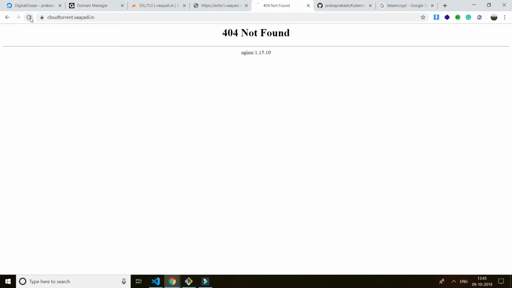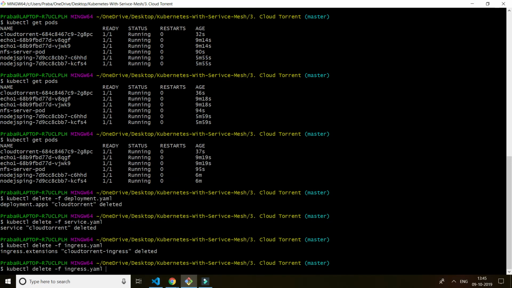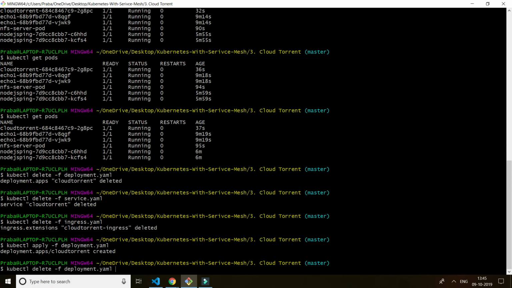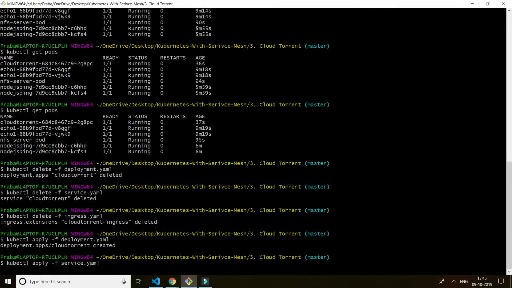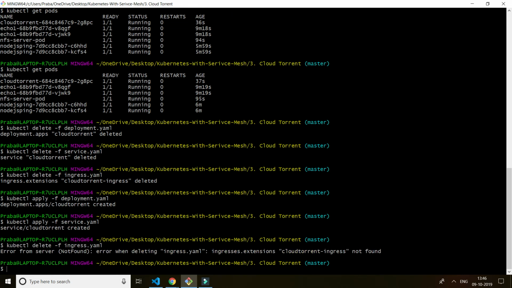Gone. Nothing will be there. My Nginx is showing 404 not found because there is no service running for it. So I'm going to recreate it again: deployment, service, and the ingress.